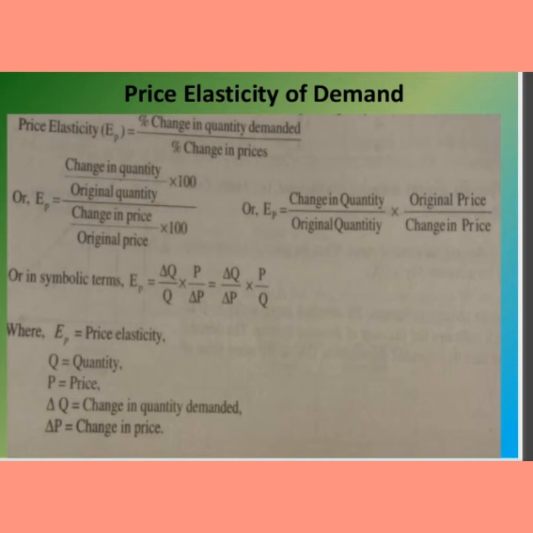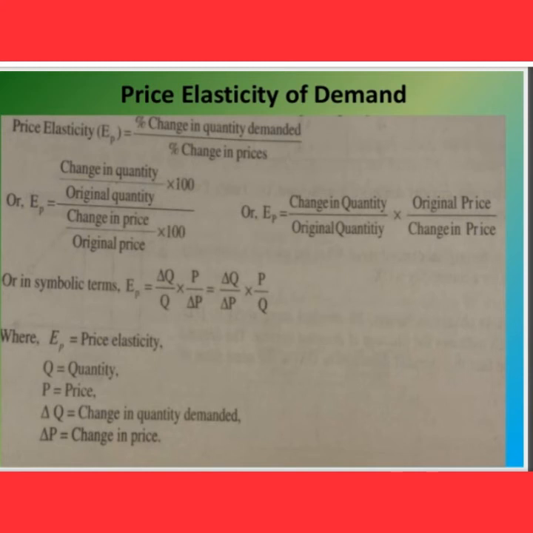How will we take it? The change in quantity divided by the original quantity, into 100, because we are considering percentage. Then divide by the percentage change in the price, that is, the change in price divided by the original price, into 100. So the equation becomes EP equals change in quantity by original quantity into original price divided by the change in price.